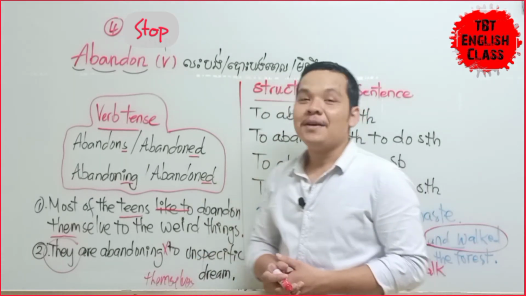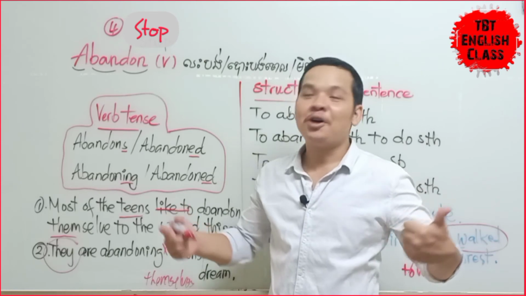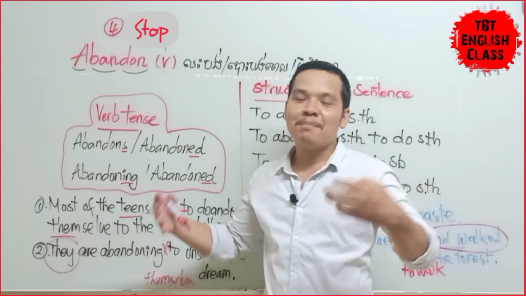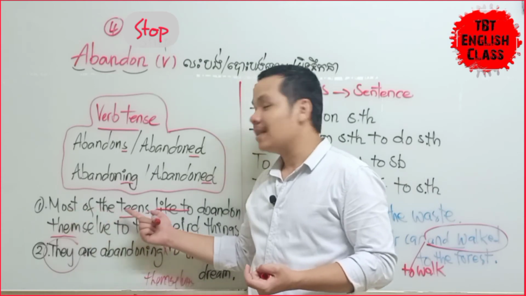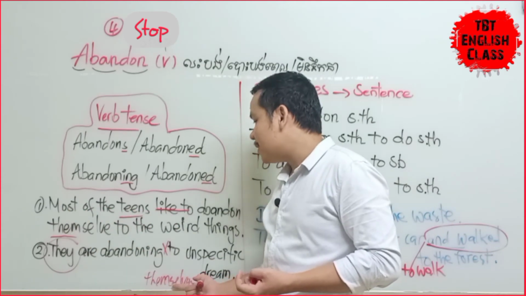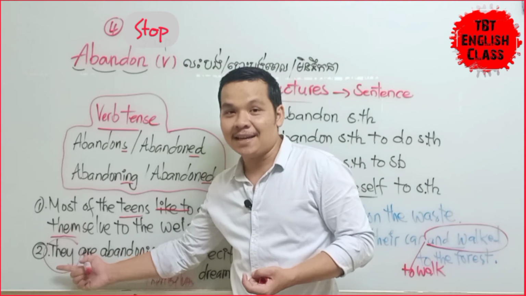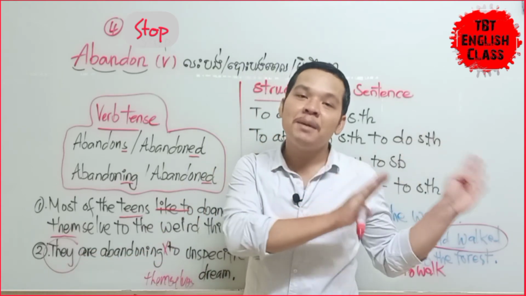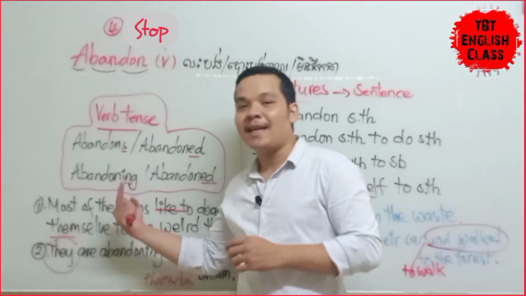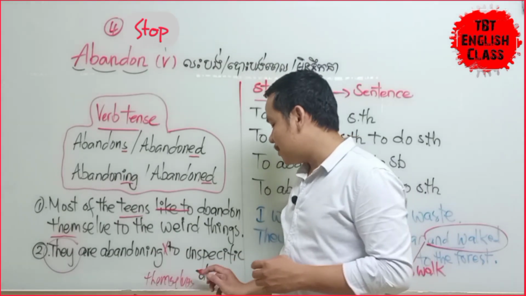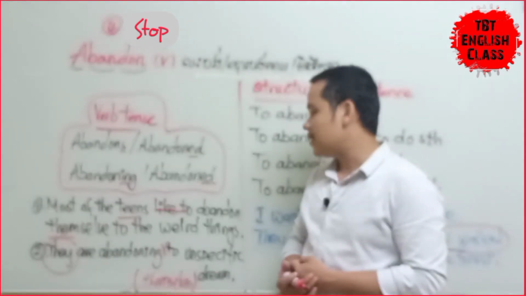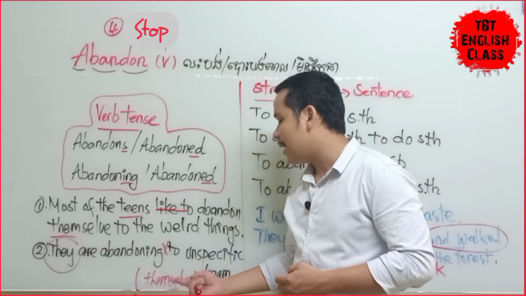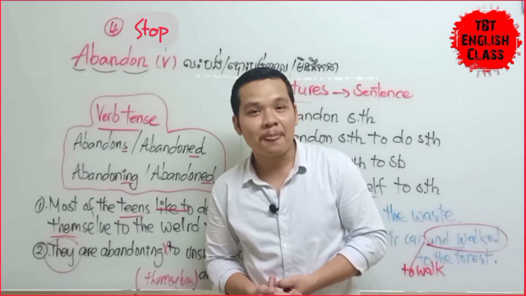Okay, so I don't mean every sentence that we want to talk we must use themselves, but based on the structure we want to refer to themselves, we use themselves to reflect the subject they. So we don't talk about other people, we just focus on they themselves. But if you don't want to use themselves, no problem. You just say they are abandoning to unspecific dream, or you can say they are abandoning themselves to unspecific dream.